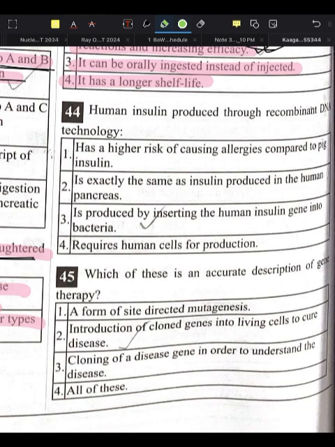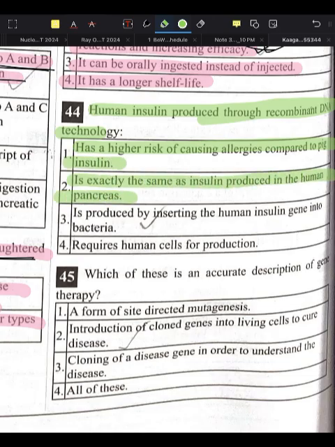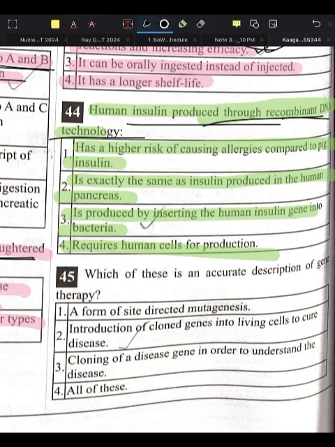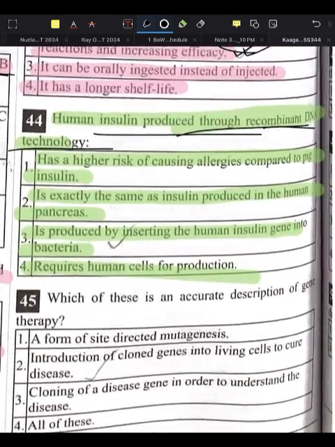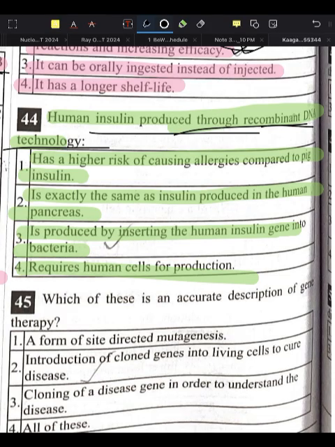Okay, so let's continue with question number 44. It says, human insulin produced through recombinant DNA technology. It has higher risk of causing allergy compared to the pig insulin. It is exactly the same as insulin produced in the human pancreas. It is produced by inserting the human insulin gene into the bacteria, requires human cell for production. Human insulin produced through rDNA technology: it has higher risk of causing allergy compared to the pig insulin? No. Lower risk. It is exactly the same as insulin produced in the human pancreas?